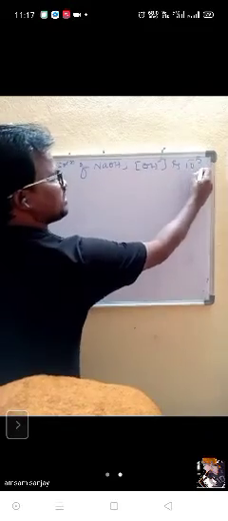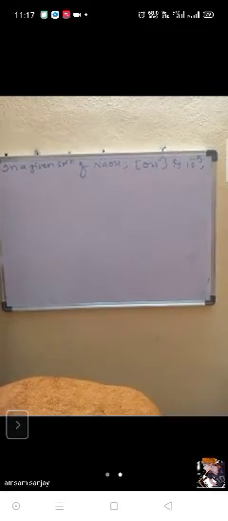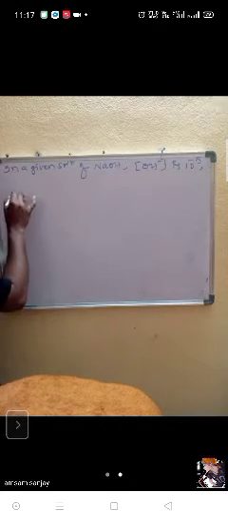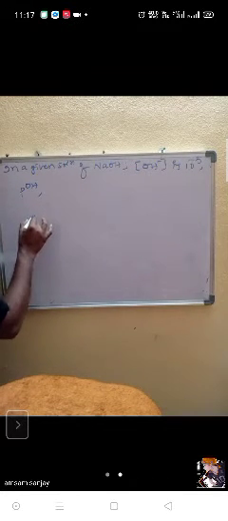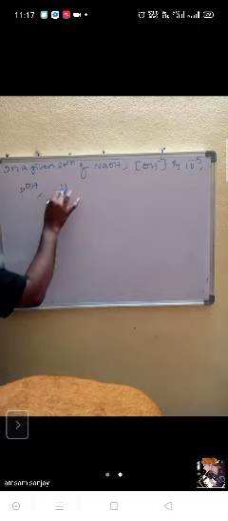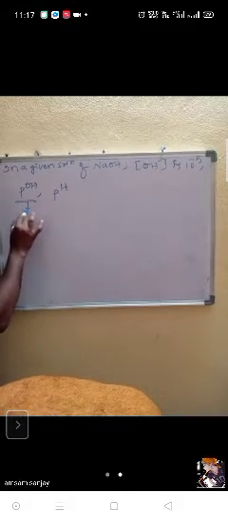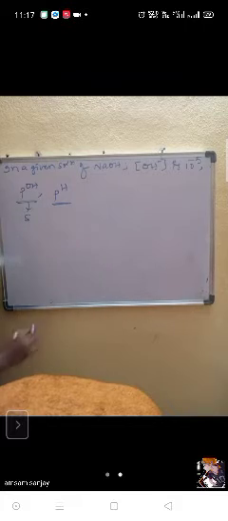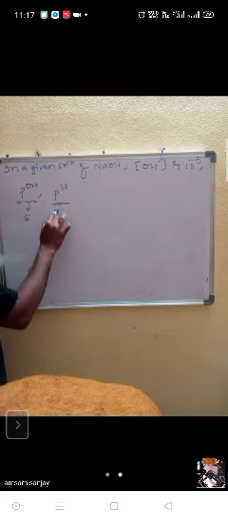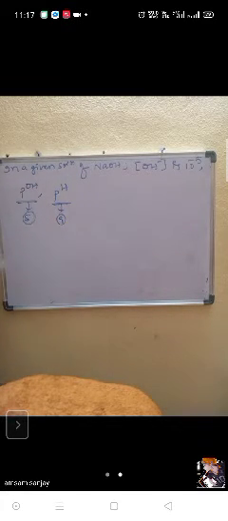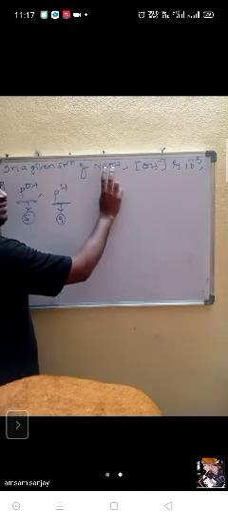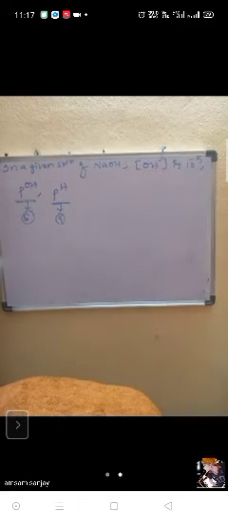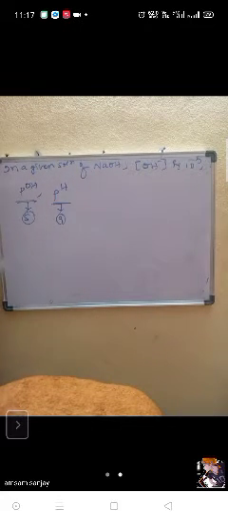For example, 10 to the power of minus 5 I gave. Then can anybody tell me what is the value of pOH? 5. What is the value of pH? 14 minus 5, no? 9. You got it, sir? It means you just need to see whether they gave H plus concentration or OH minus concentration, whether it is strong acid or strong base. Okay, this is the way we can calculate.